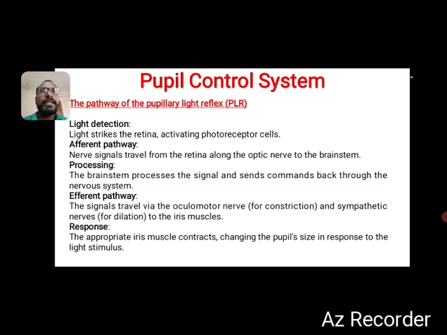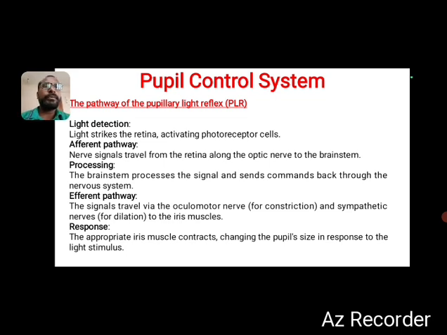The signals travel via the oculomotor nerve for constriction, and sympathetic nerves for dilation, to the iris muscles. So these two processes happen. Now finally, the response which was produced: the appropriate iris muscle contracts, changing the pupil size in response to the light stimulus. So based on the light stimulus, the pupil size changes. That is the response, meaning output, either contraction or expansion.